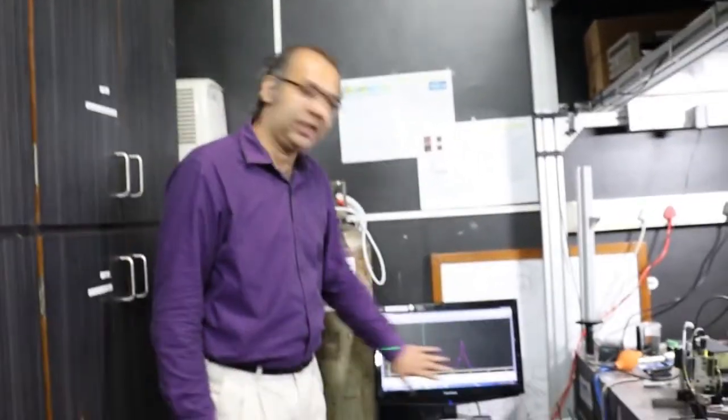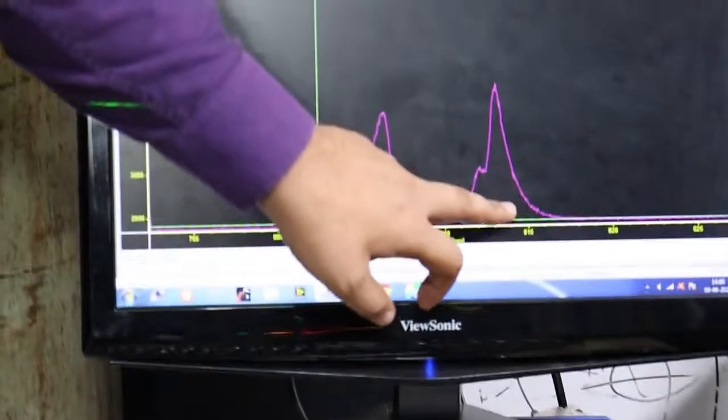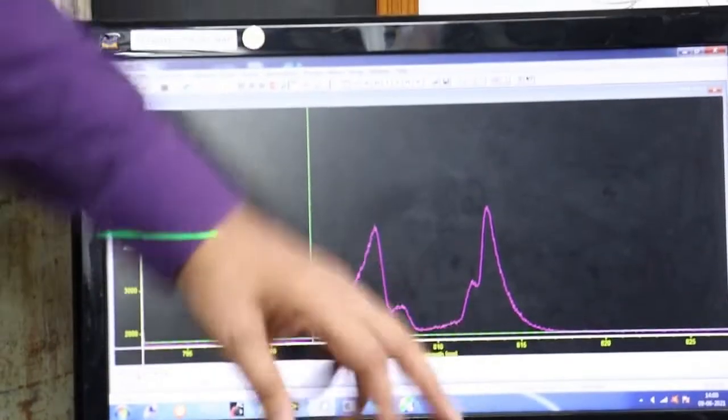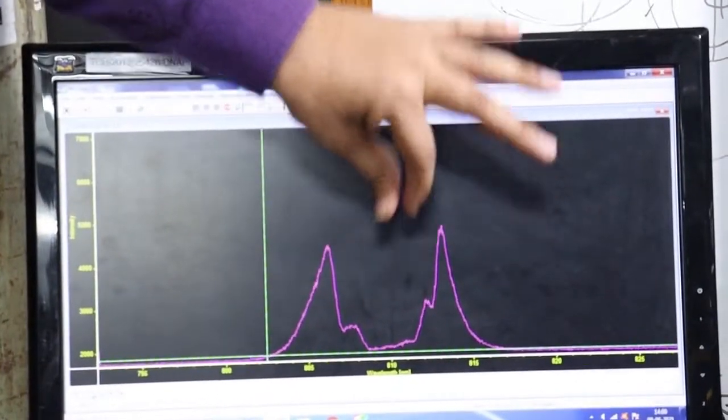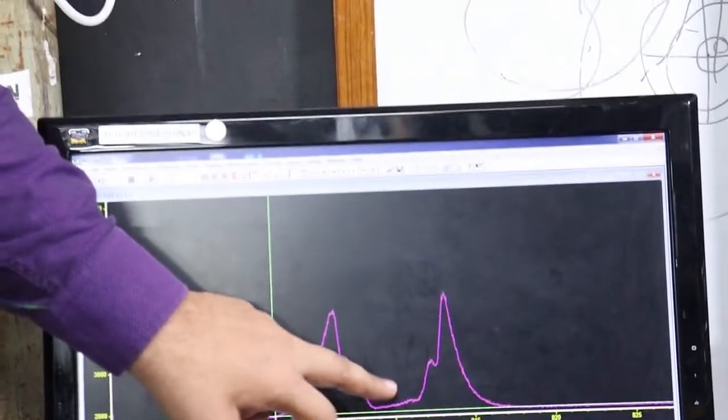Alright, so here you see the output of the spectrometer, and you can clearly see two peaks here, each peak representing one of the photon beams. So you can see there are two different wavelengths, 805 nanometers and about 815 nanometers. And what we will do now is we will start changing the temperature. So both these beams will come onto a single wavelength, basically 810 nanometers wavelength. So you can see it happening right now in front of your eyes.